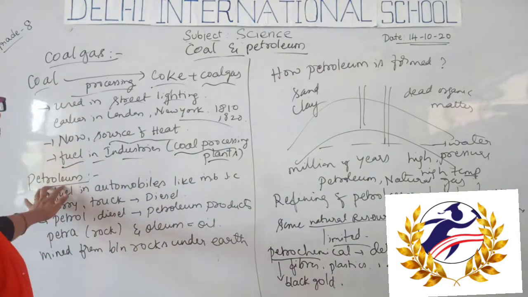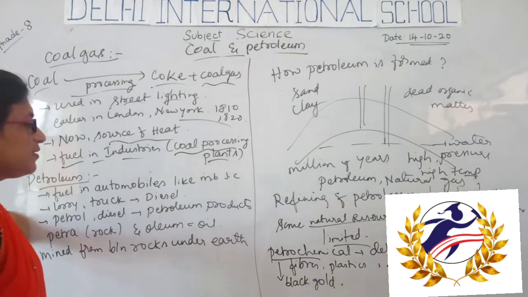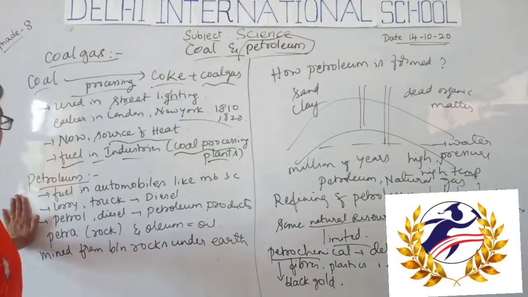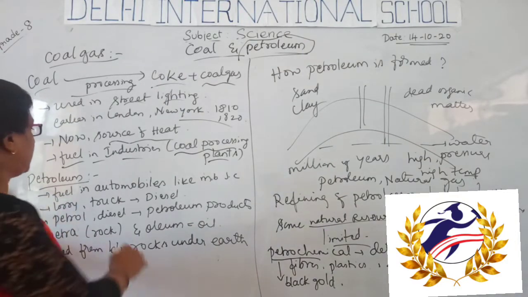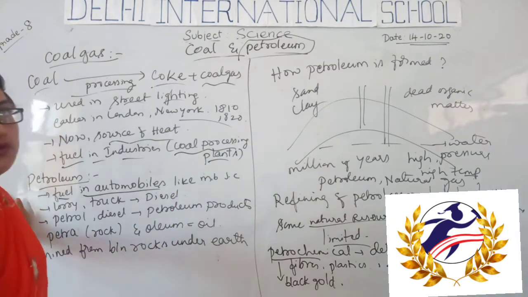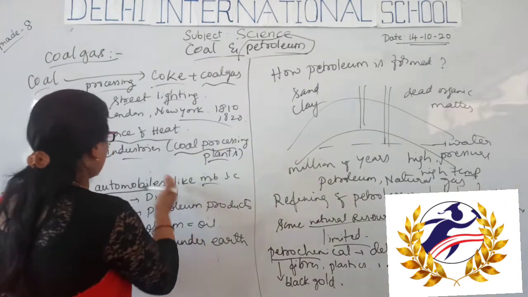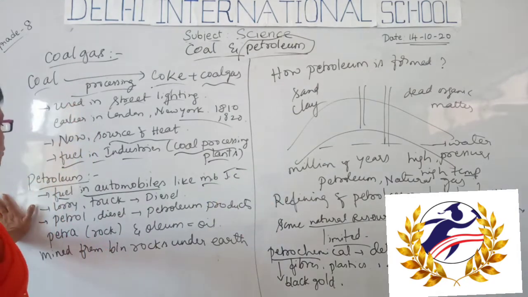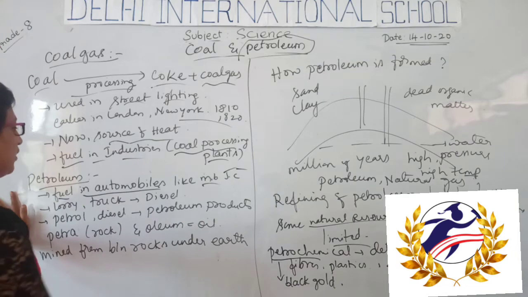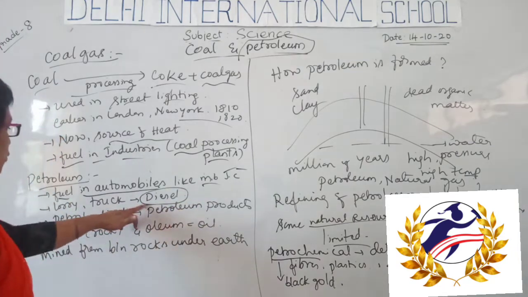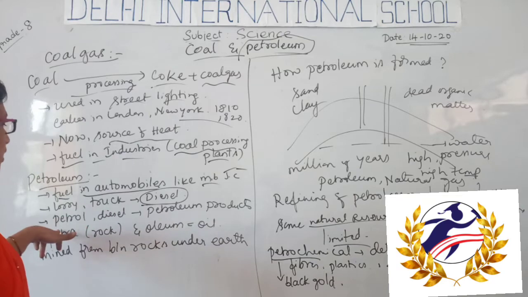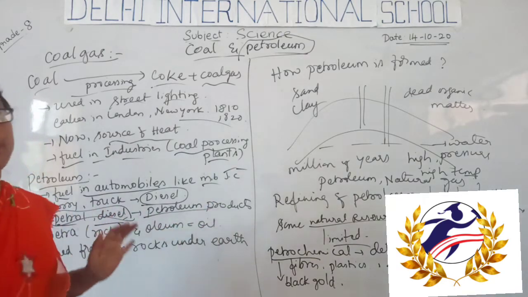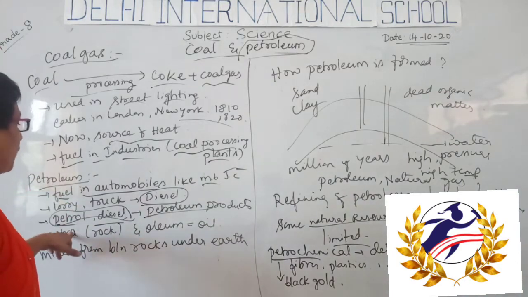And what is petroleum? Next is petroleum. We will discuss petroleum. Petroleum is usually used as a fuel in small automobiles like motorbikes, scooters, cars, etc. Also, a petroleum product called diesel is used as a fuel in lorries and trucks. Petrol and diesel, these two are petroleum products.